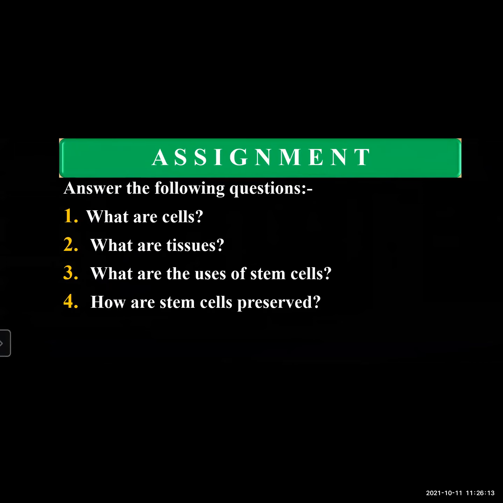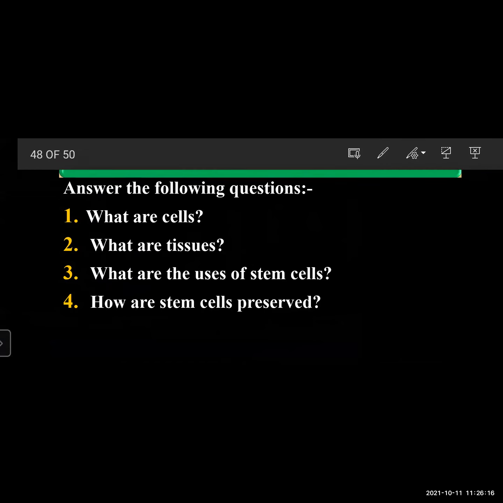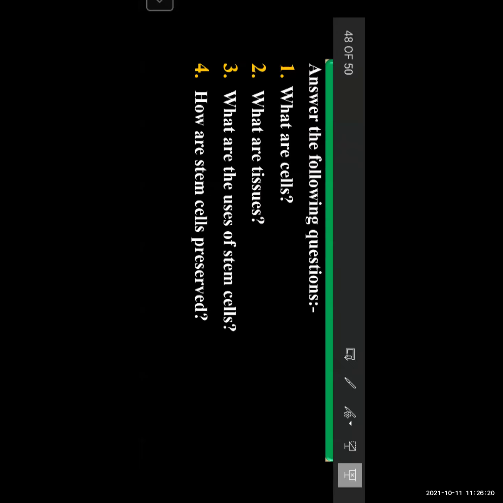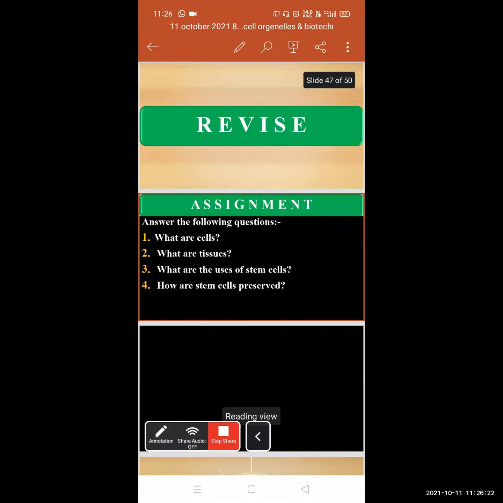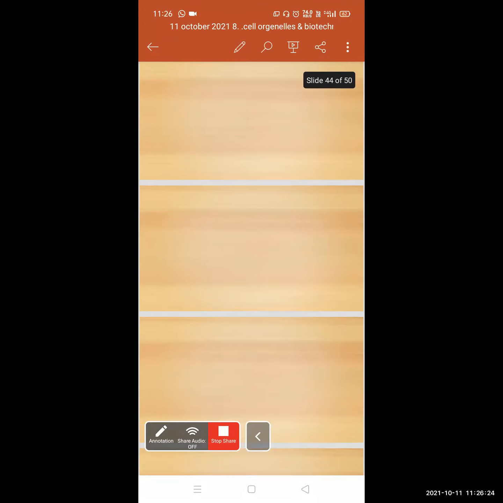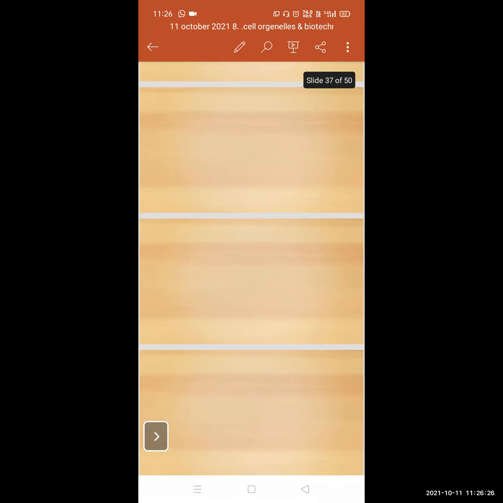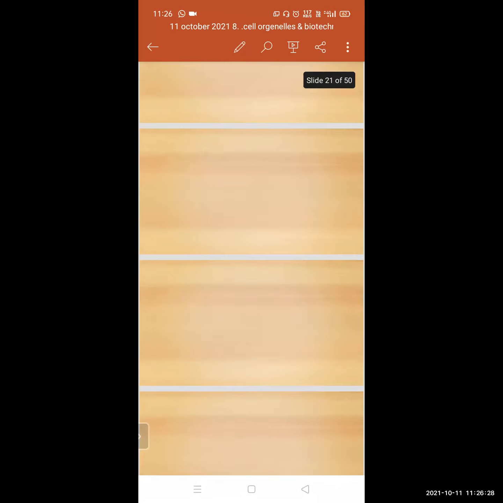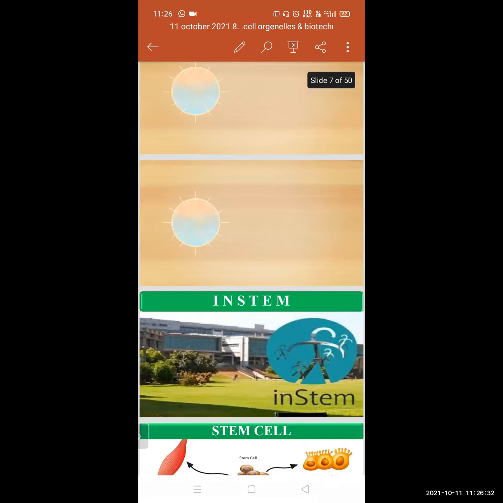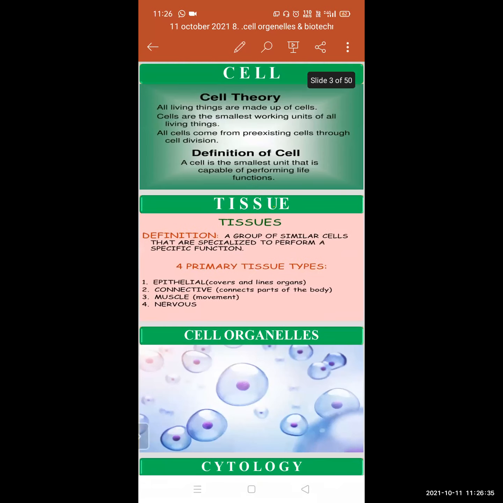I hope that you all have understood today's point. We will revise all the points once again, starting from the very first. Firstly, we have learned what cells are.